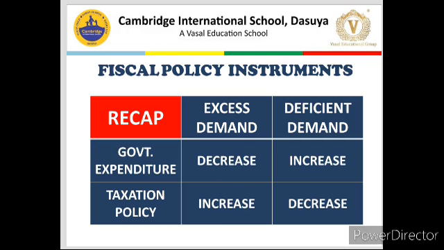And as far as taxation policy is concerned, in the situation of excess demand, government will increase the rate of taxes or impose new taxes, which will adversely affect the disposable income of the people. And in deficient demand, government will reduce the rate of taxes, which will increase the disposable income, and it will improve the situation of deficient demand in the economy.